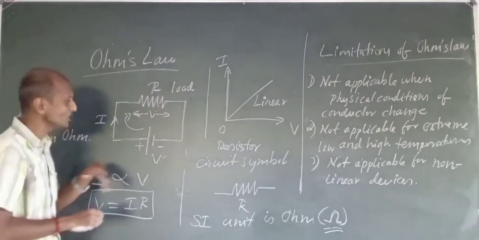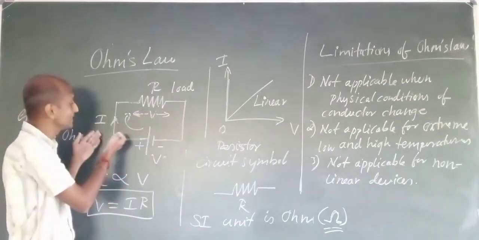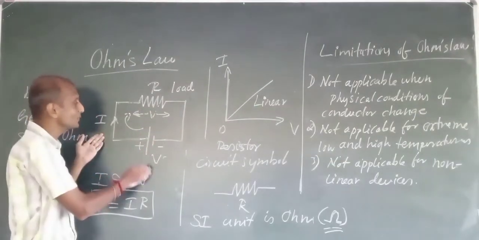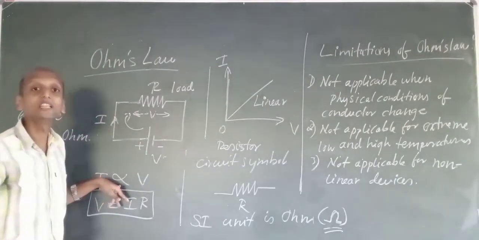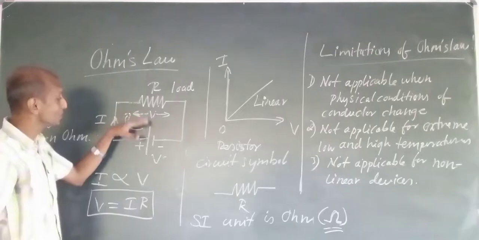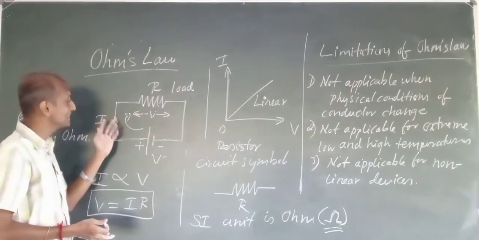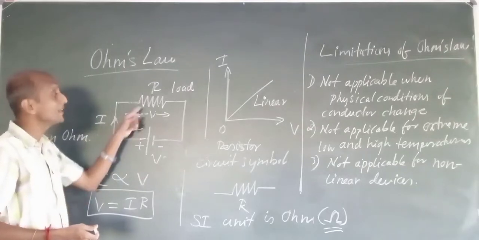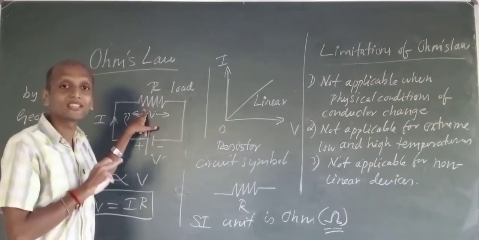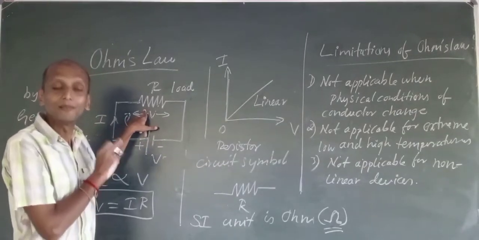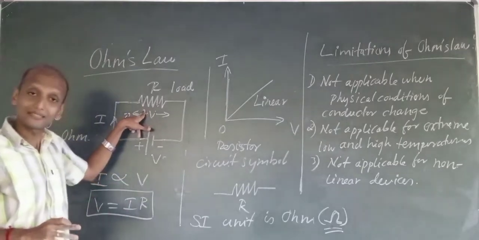It is represented as R. Now as I increase voltage, current will increase. As I decrease voltage, current will decrease, so voltage and current are directly proportional. As I give voltage, current starts to flow, depending on the resistance of the particular conductor wire or conductor material which has been used.